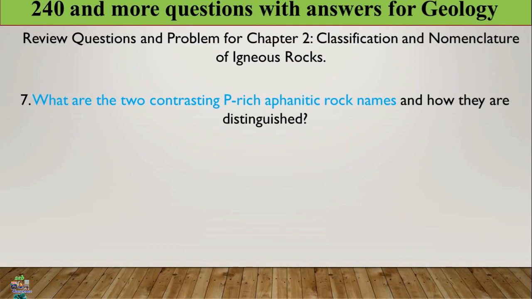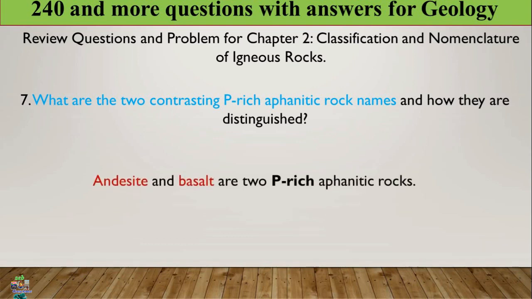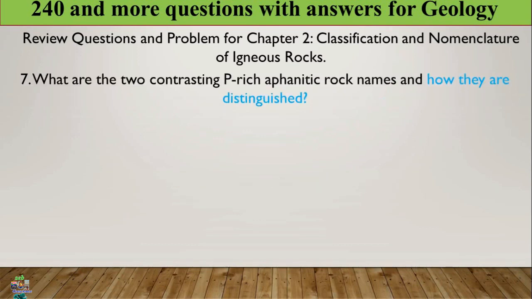We can proceed to question number 7. What are the two contrasting plagioclase-rich aphanitic rock names and how are they distinguished? We have seen the phaneritic ones. Now we come to aphanitic, or fine-grained, P-rich rocks. The two plagioclase-rich aphanitic rocks are andesite and basalt. Don't forget this one.